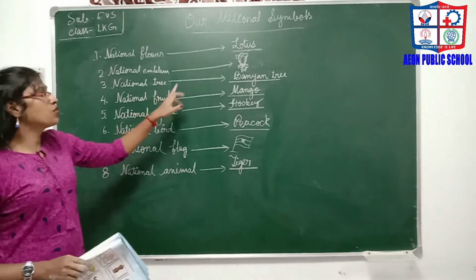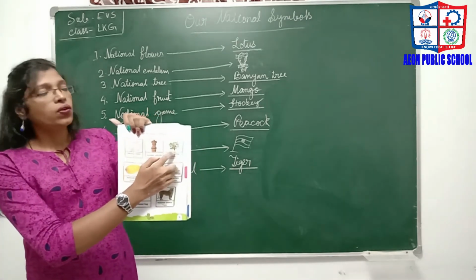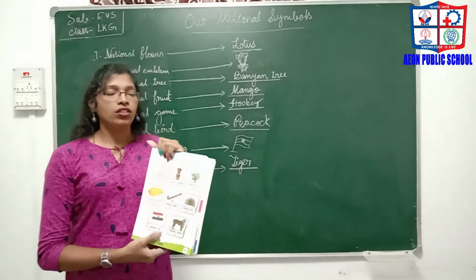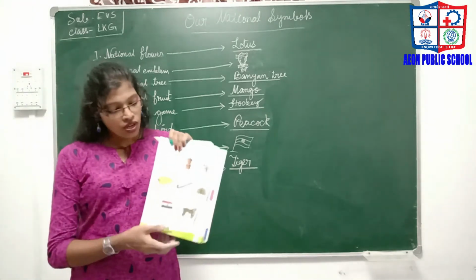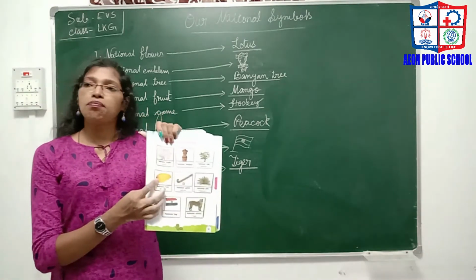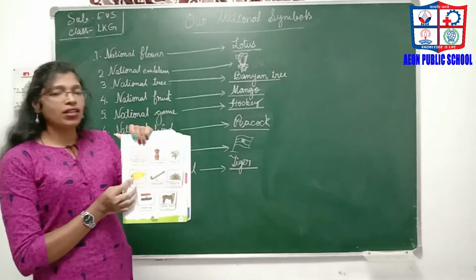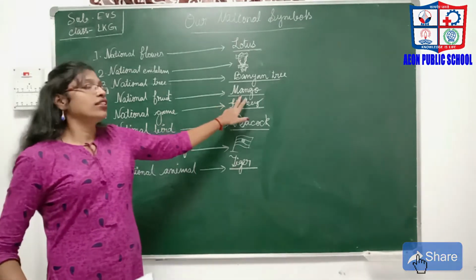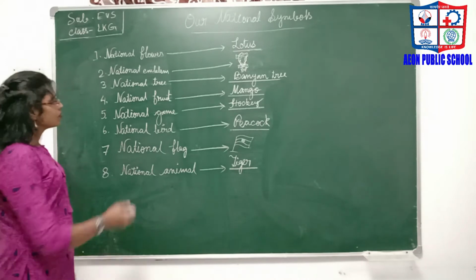Then the national tree, the banyan tree. This is the picture of a banyan tree. It shows our eternal life. Then the national fruit, mango. You know mango is a very juicy and pulpy fruit. We love to eat this fruit, and mainly we get it in the summer season. It shows the tropical climate of India.